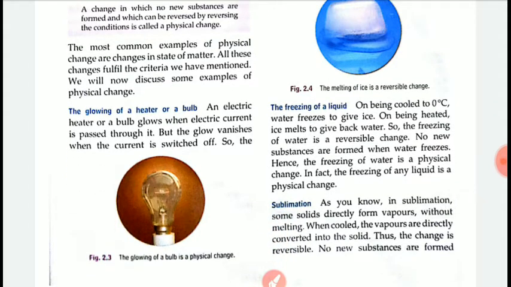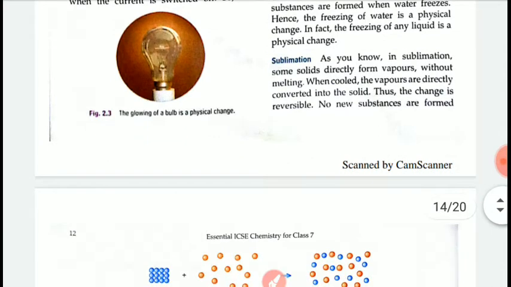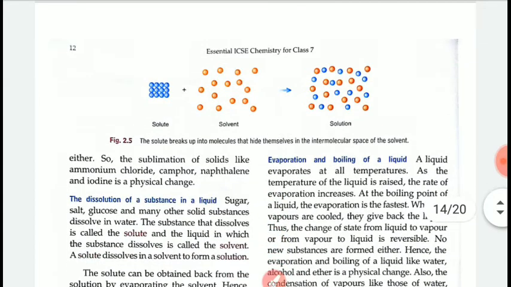Sublimation. As we all know, sublimation is a process in which a solid directly changes into vapors without melting. When cooled, the vapors are directly converted into solid. Thus, the change is reversible and no new substance is formed. Thus, sublimation of solids like ammonium chloride, camphor, naphthalene, and iodine are examples of physical change.